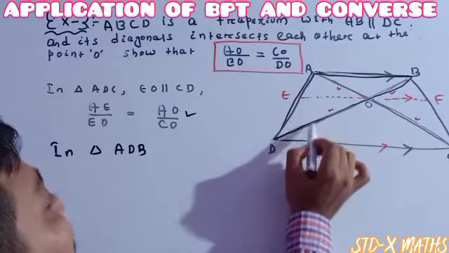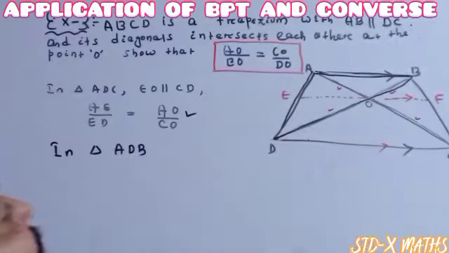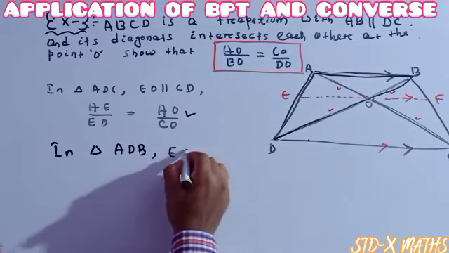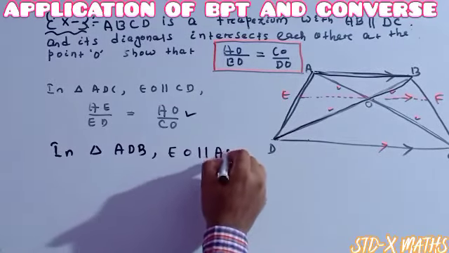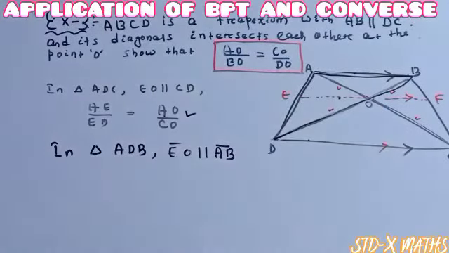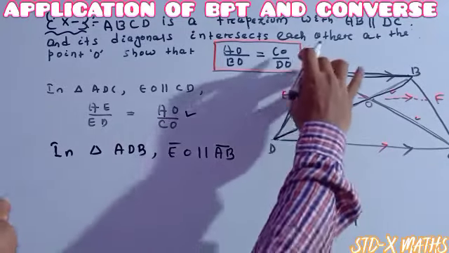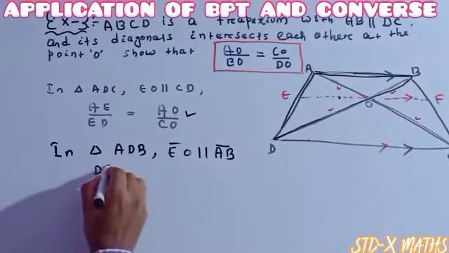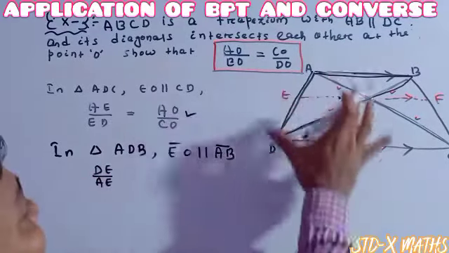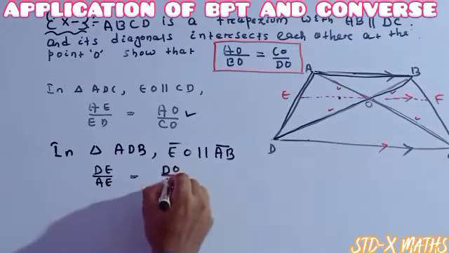See, for this triangle I am considering this one, it is parallel to this one, it is parallel to this one. It means all the three are parallel to one another. So in triangle ADB, EO is parallel to AB. It means this one is parallel to this one. Whenever this one is parallel to this one, one can write DE divided by AE equal to DO divided by BO.